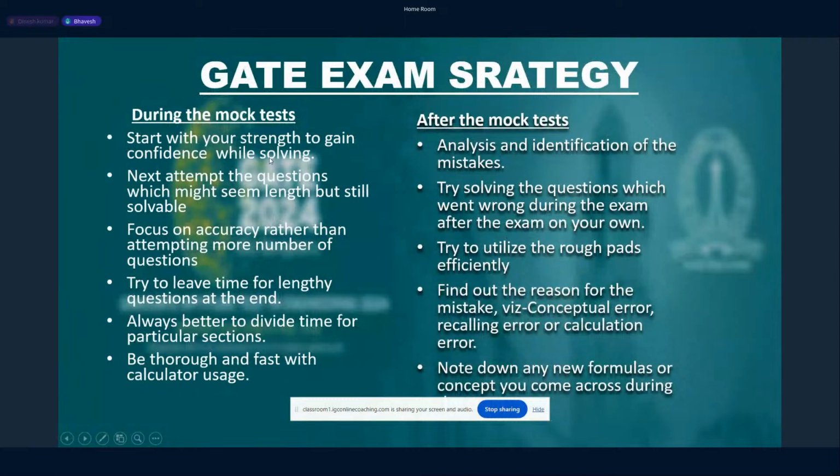Let me start with the points we need to keep in mind during the exam. First of all, while attempting the exam, you should start with your strength. If you start solving questions from your area of strength, you will gain confidence, and this confidence will help you solve further questions. Maybe you will even be able to solve questions which you find difficult, because that confidence will help boost your attempts. And the next point,